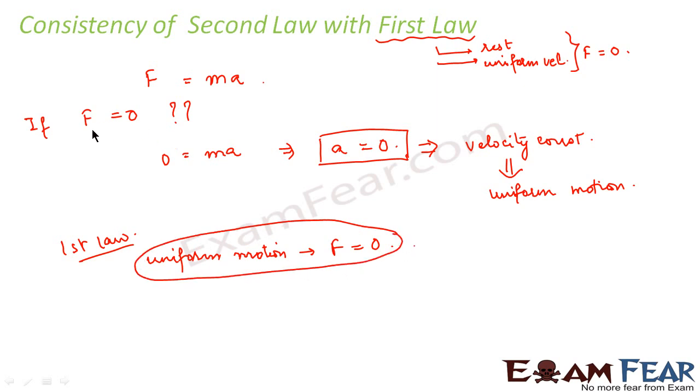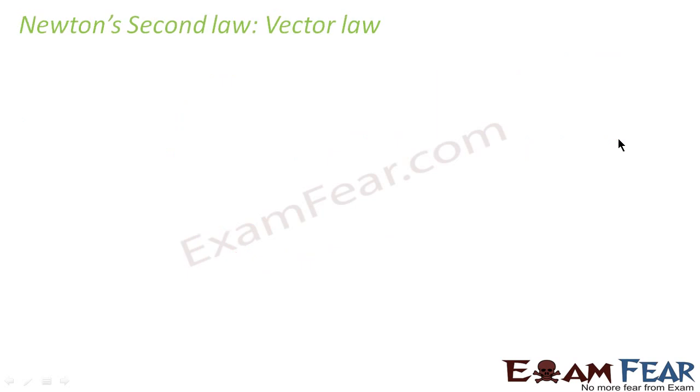We have considered that force is equal to 0 and we have arrived that the body is moving with constant velocity. So that means the second law is consistent with the first law. The second law of Newton, that is Newton's second law of motion, is a vector law. What do I mean when I say vector law? The second law basically defines force, that is F, which is a vector quantity.